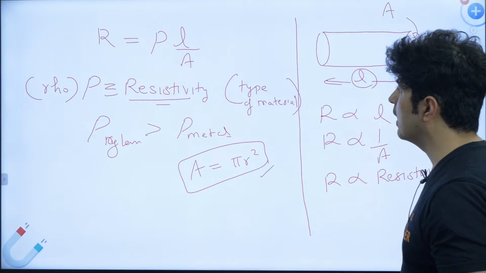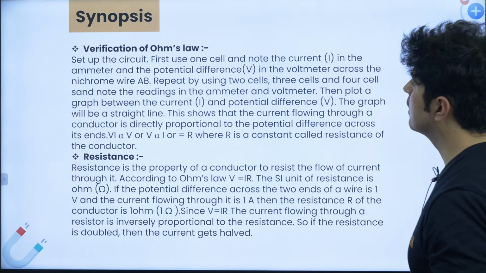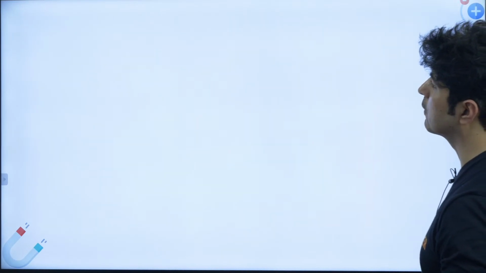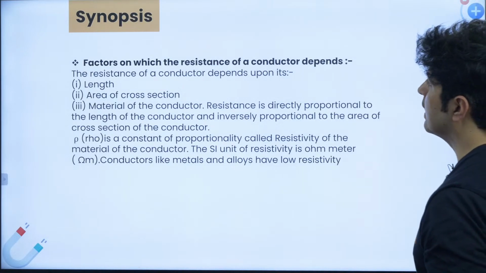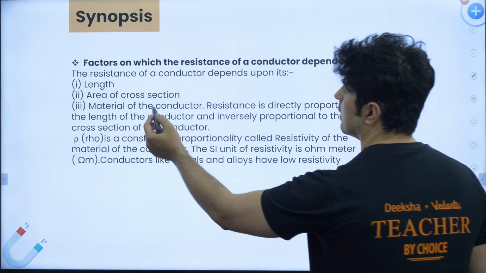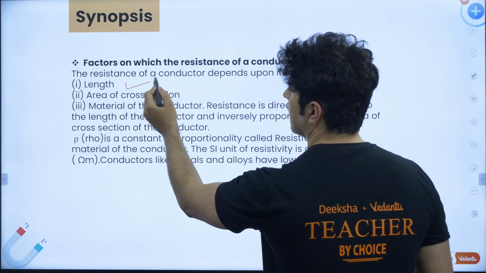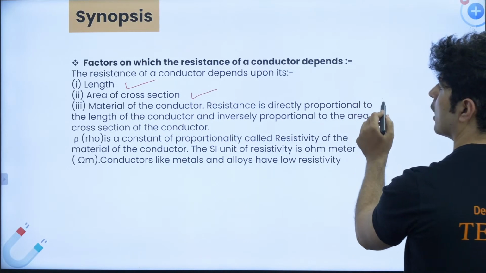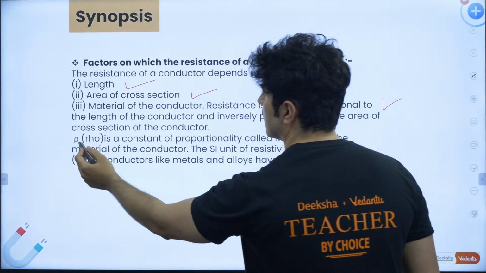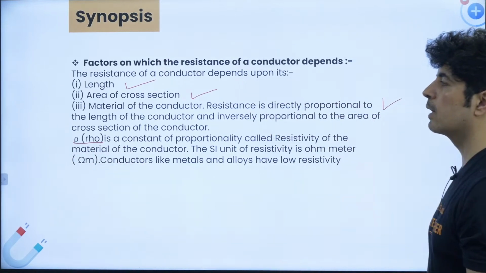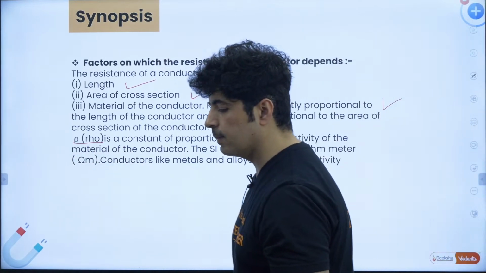Let's go ahead and do some more part over here. As I just said, resistance depends upon what? Length, area of cross section, and type of material. And resistivity is rho. You can take a screenshot of this. Also, you can read about it.